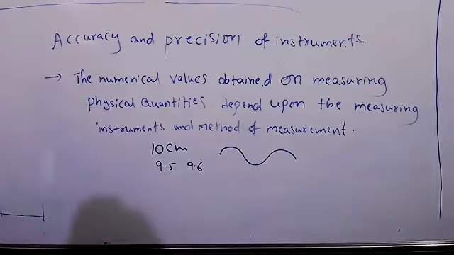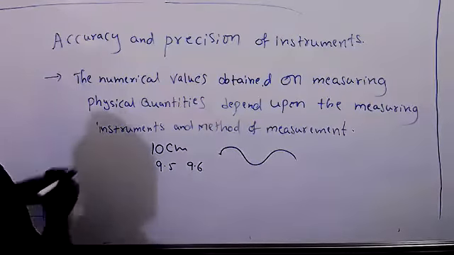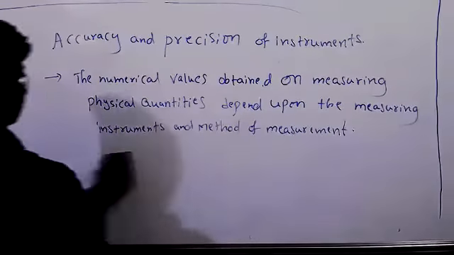So the numerical value depends on the measurement instrument you have used and which method you have used to measure that. Did you understand this line, everyone? Yes, sir.